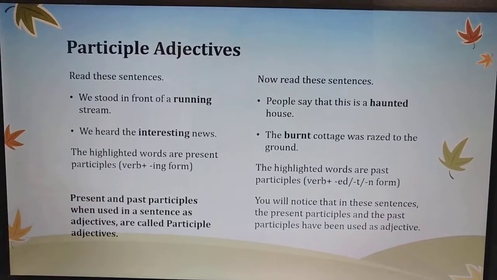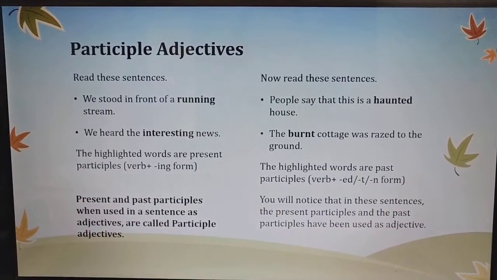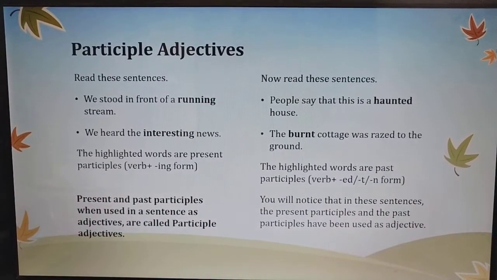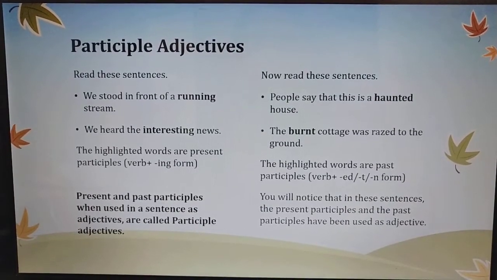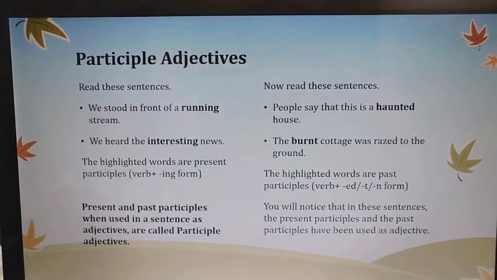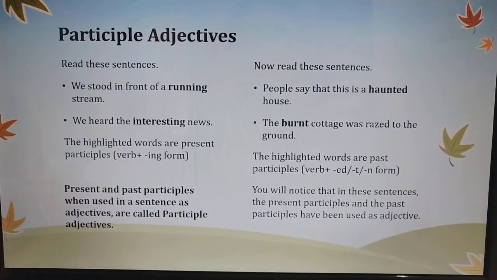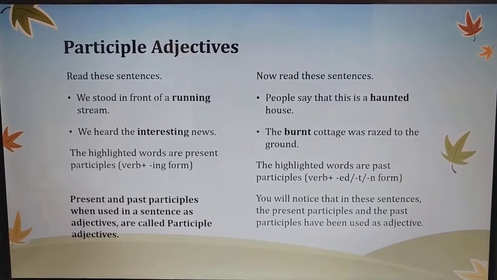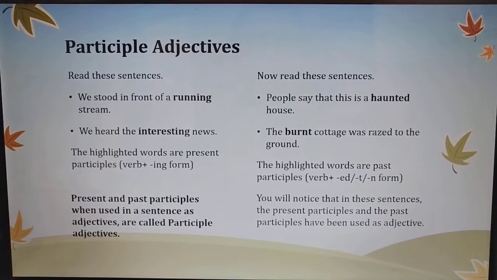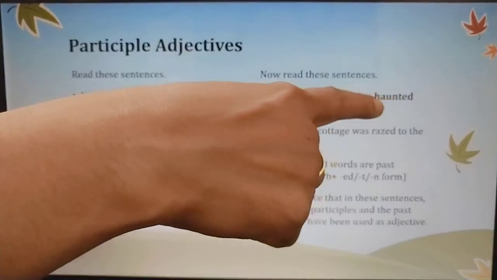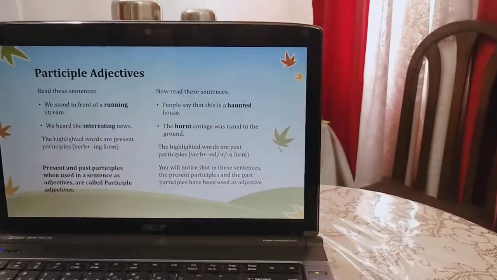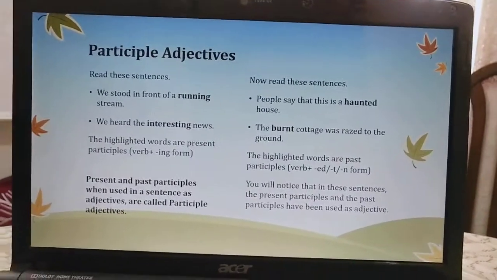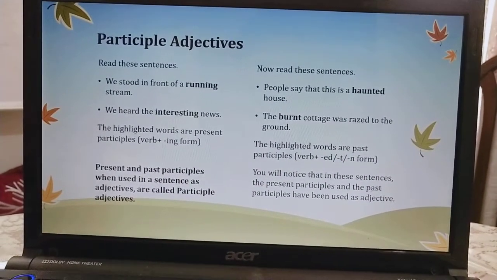So the highlighted words in the second set of sentences are the past participles. Now you can see very well that in the first sentence it is verb and ed, and in the second it is verb and only t. And you might come across verb plus n also. So these are the present participles here, and these are the past participles. You must have come across these in class 5 and 6. It's nothing new, but let's do it.